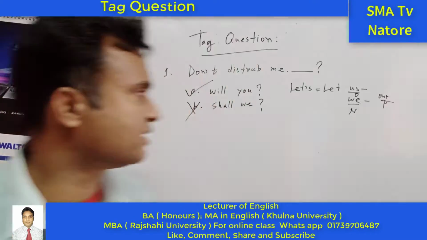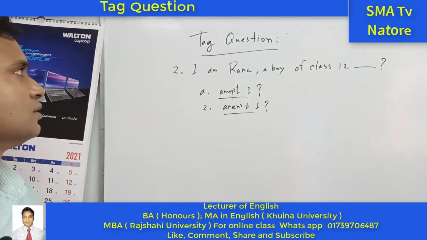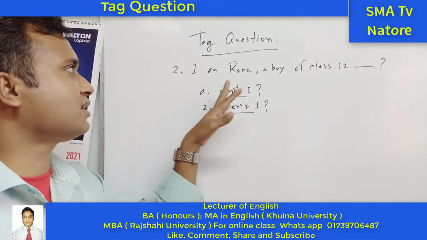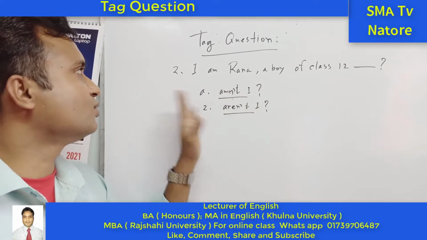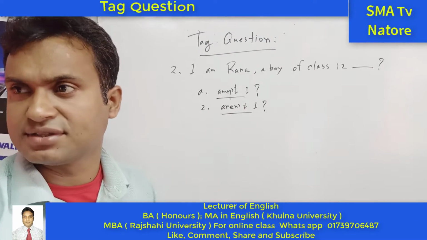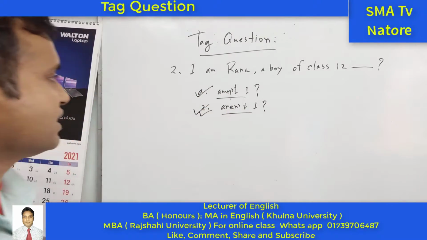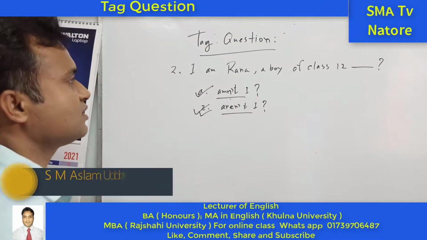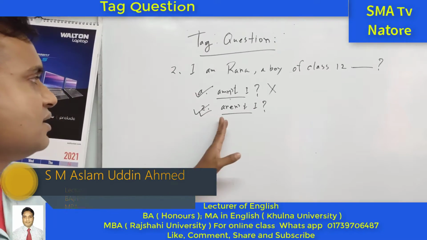Okay, let's see another example. Mamun, tell me which one is the right answer for the tag question: "I am Rana, a boy of class 12." The options are "amn't I" or "aren't I". Which one is right? Rafi is saying "aren't I", and Mamun is saying "amn't I". So "amn't I" is not the right answer. But why does it take "aren't I"?